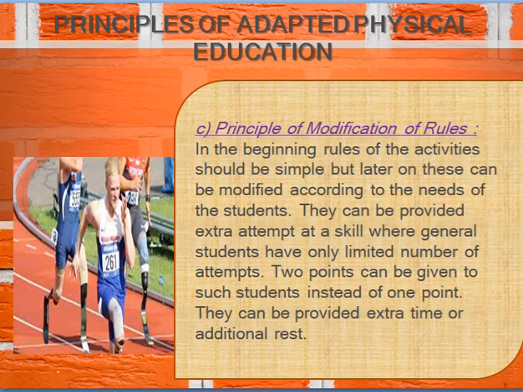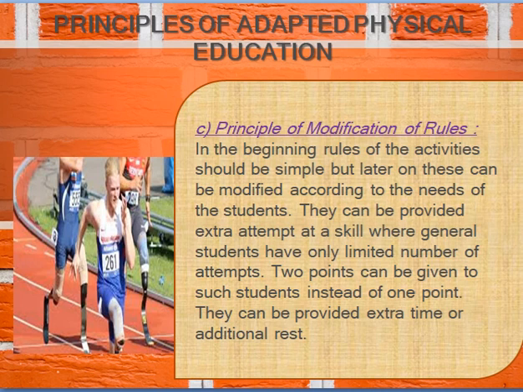Okay. Next is principle of modification of rules. What does it mean? It means if some child is disabled and he has some impairment in legs, then if he or she is taking part in any physical activity or any sports, at that time we should modify some rules and regulations especially for them.